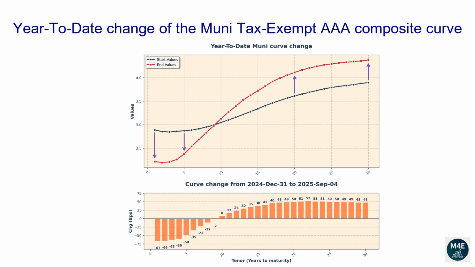The 1-year tenor changed -67 basis points. The 2-year tenor changed -66 basis points. The 5-year tenor changed -50 basis points. The 10-year tenor changed 8 basis points. The 20-year tenor changed 50 basis points. The 30-year tenor changed 48 basis points.